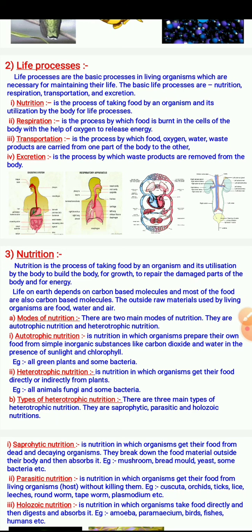Heterotrophic is the nutrition in which organisms get their food directly or indirectly from plants. Examples: all animals, fungi and some bacteria depend upon others. That is why they are heterotrophic. Types of heterotrophic nutrition: there are three main types of heterotrophic nutrition. They are saprophytic, parasitic and holozoic.